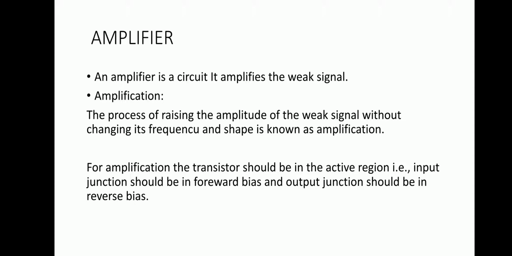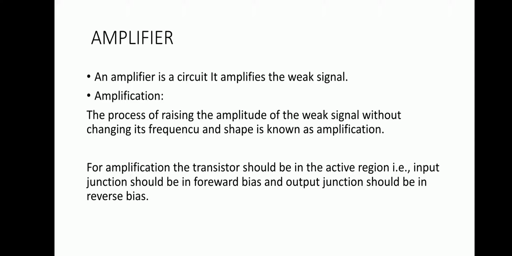Amplification is a process. The amplifier increases the amplitude of the input signal without changing the frequency as well as the shape of the signal. Only the varying component is the amplitude, right? The basic element in this amplifier circuit is a transistor. In this session we will discuss only the BJT, specifically the NPN BJT transistor.